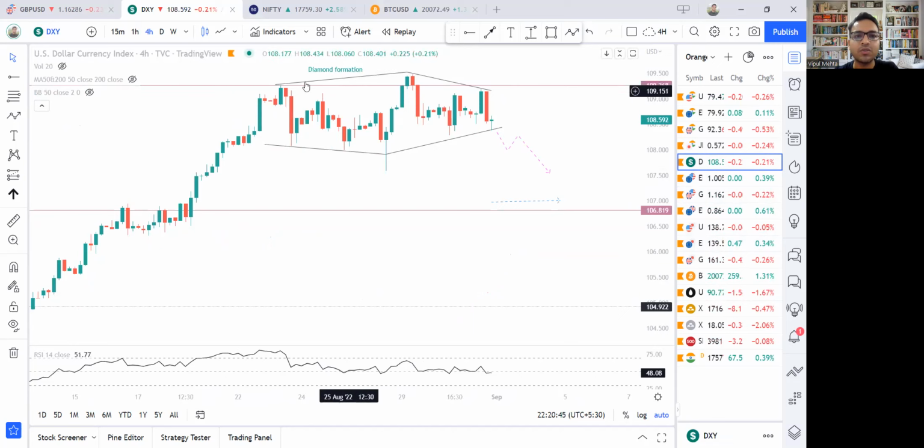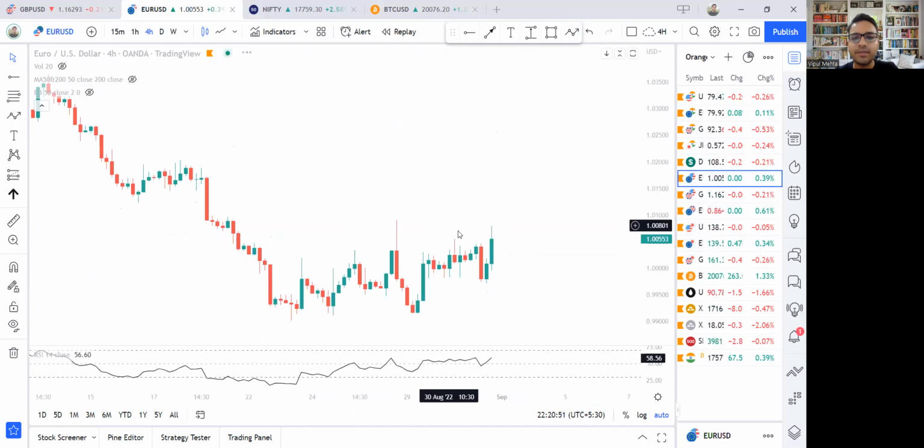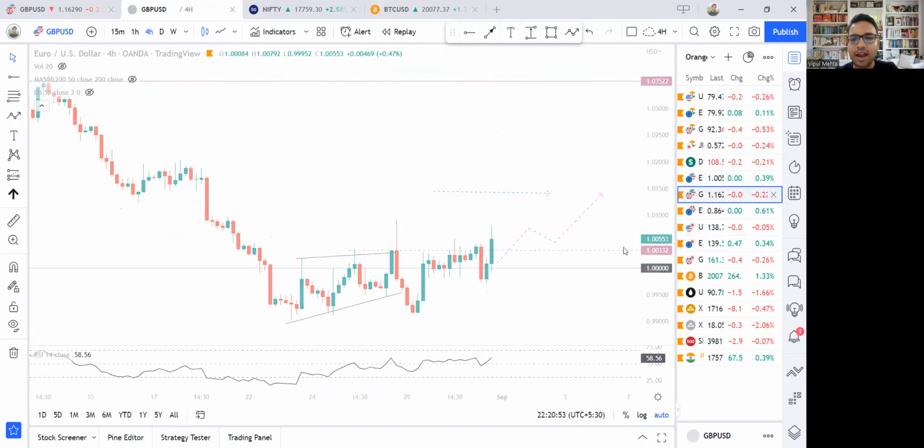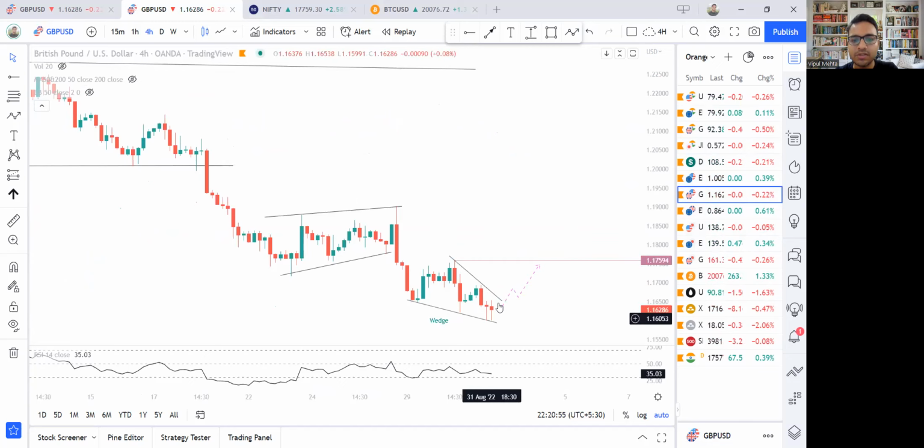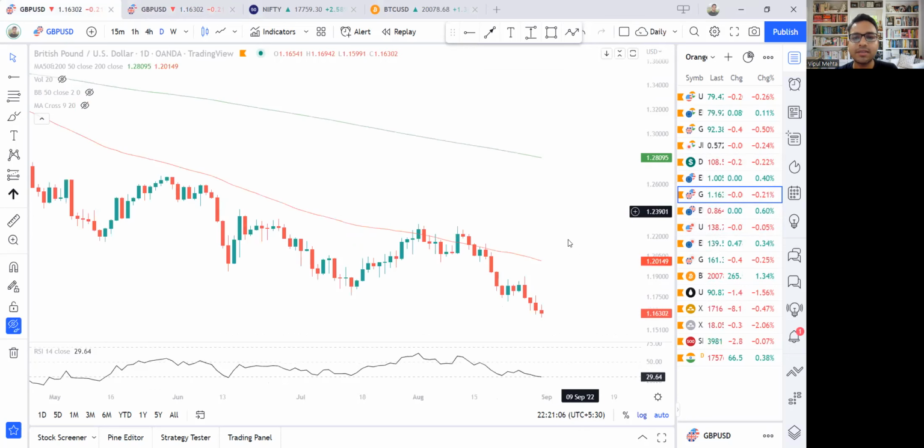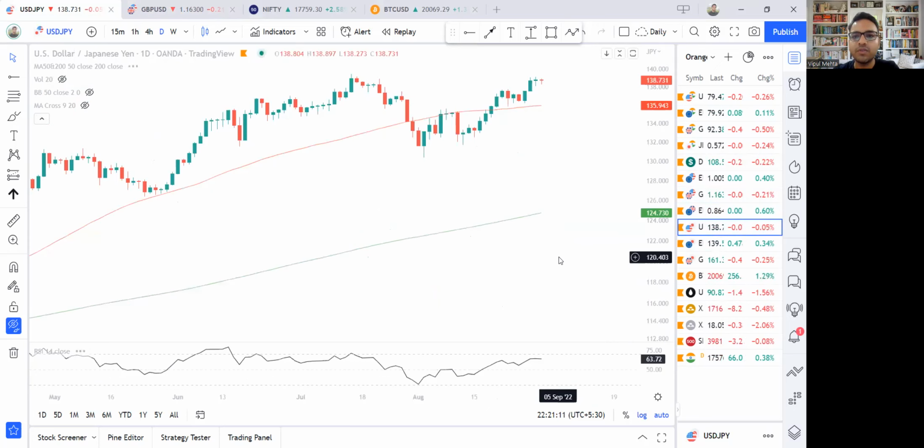Okay, so we look at yen also, but this diamond, which in itself is a bearish pattern, is supported by the strength in euro and a possible strength based on this wedge in the pound. So if this happens, then I'm looking for some kind of a possible fall in the dollar index and rise in the other currencies in the next few days.